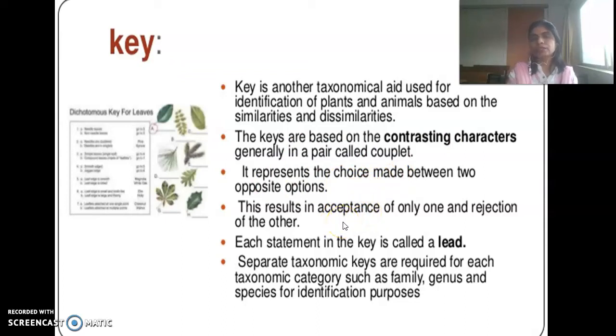For example, the existing animal has dry skin, but it is not a quadruped. So we reject it from the quadruped family, and we include it in the biped family. Each statement in the key is called a lead. Separate taxonomical keys are required for each taxonomic category, such as family, genus, and species, to identify the organism as per the given category.